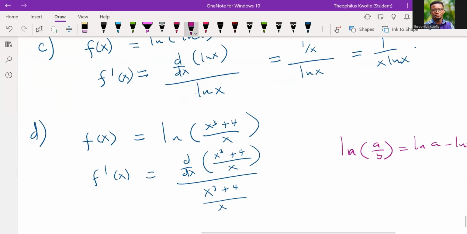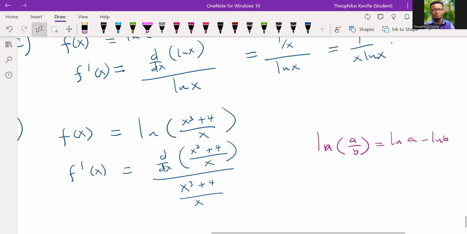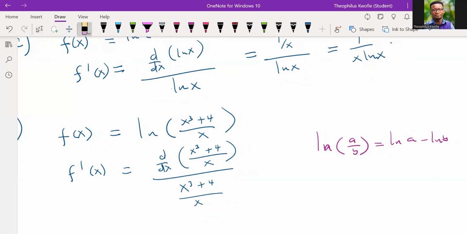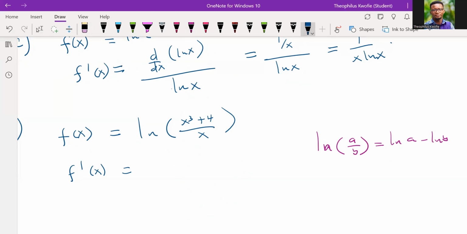Okay, good. So with that, we don't have to go through this route, because if you want to use this, you have to use the chain rule, and the quotient rule for derivatives is something you may not be able to recall all of. So I don't want us to go through this route. You could do it, but that will be long. But if you apply this principle, it is very straightforward. So I want us to borrow the principle over here.